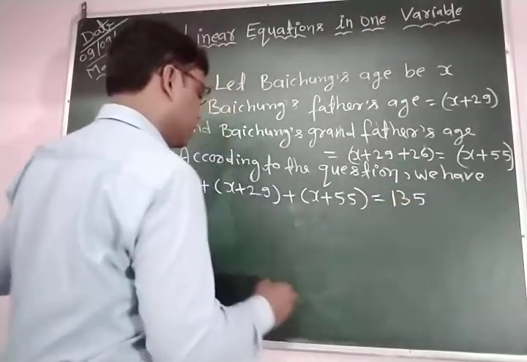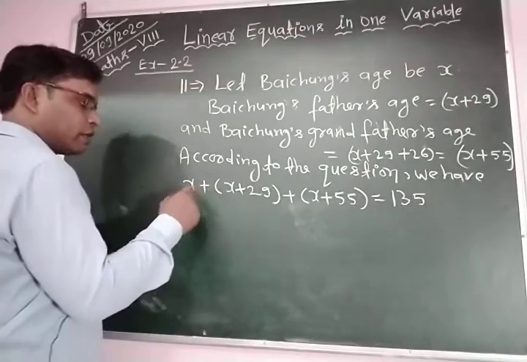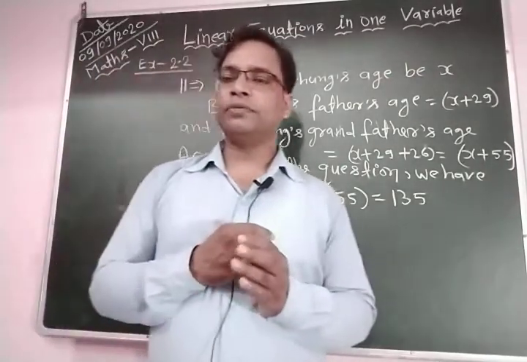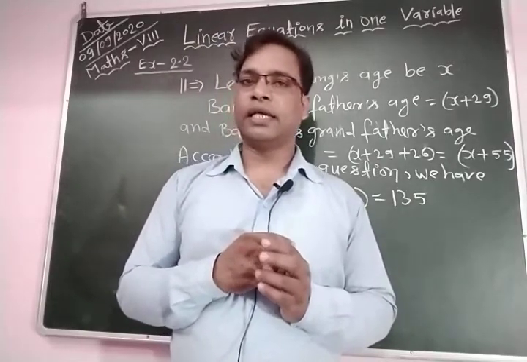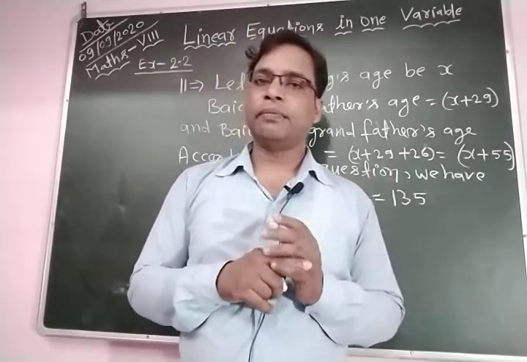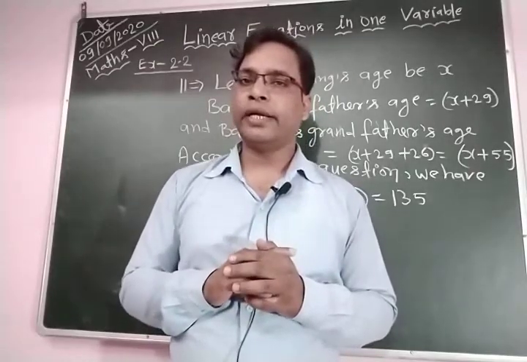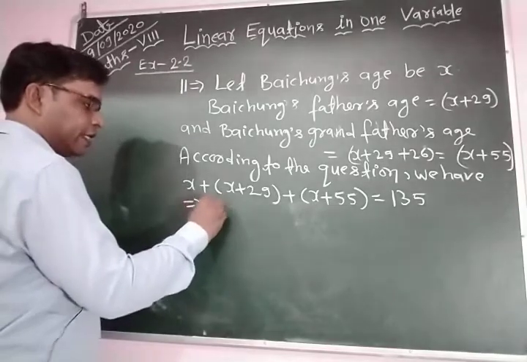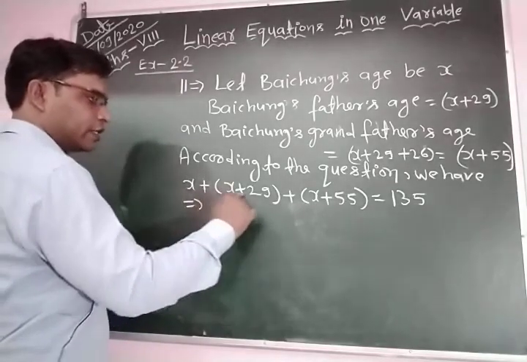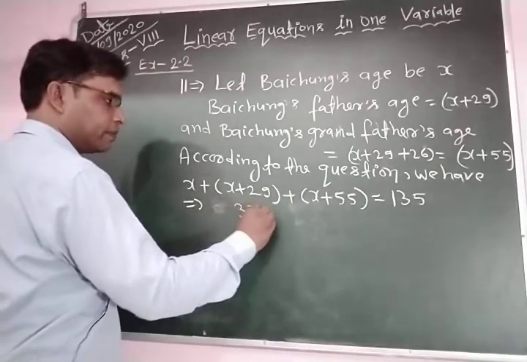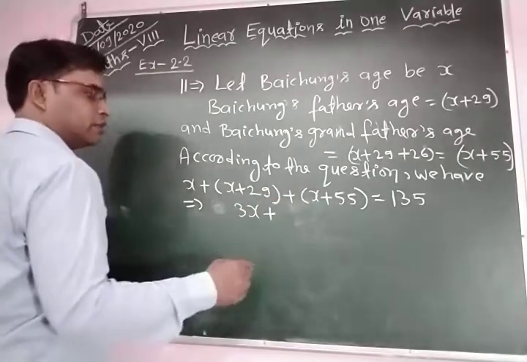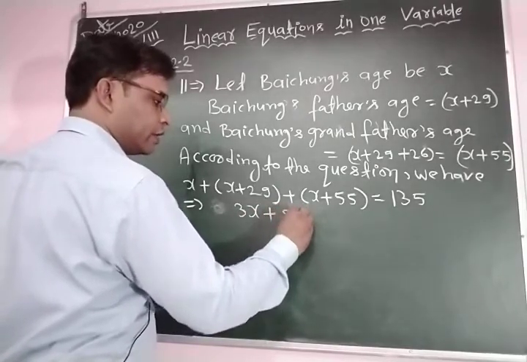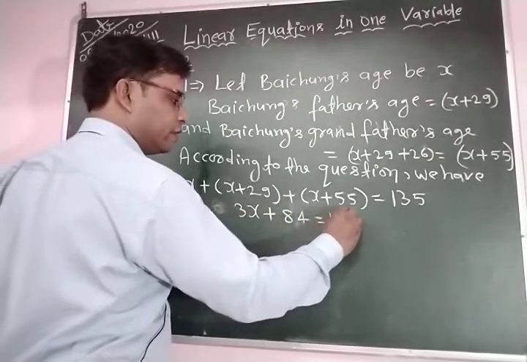Now we open the bracket. x plus x plus x is equal to 3x, and 29 plus 55 is equal to 84. So 3x plus 84 is equal to 135.